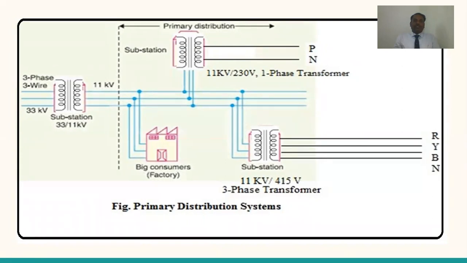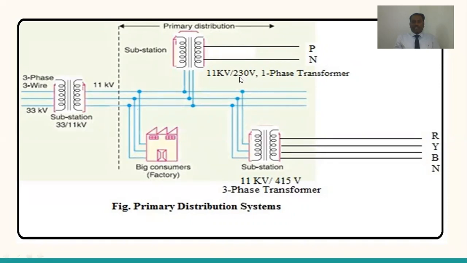Why? Because a huge amount of power is required. At that time, definitely we will take an 11 kV feeder and then step down the voltage as per our requirement. Whereas, suppose we are a residential consumer. Residential consumers do not require high voltages like 11 kV. They are single phase consumers, requiring 230 volts, or if they are 3-phase consumers, 415 volts.